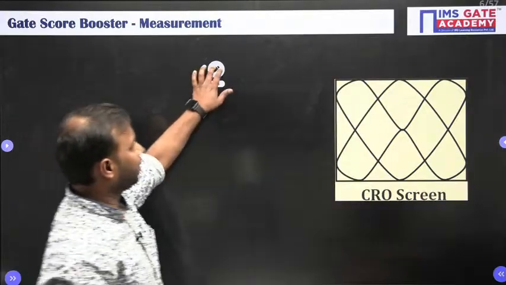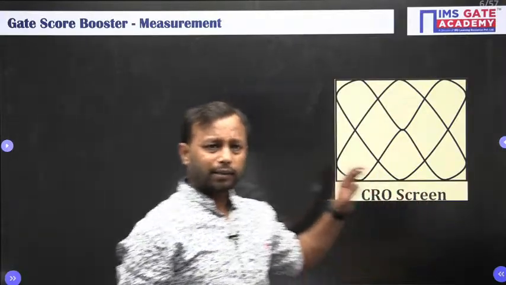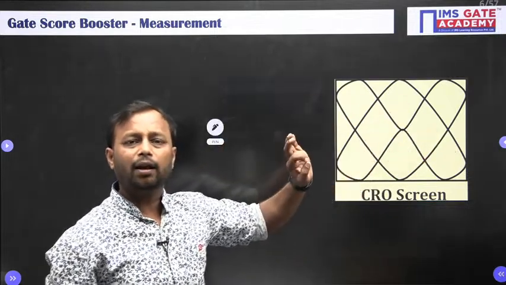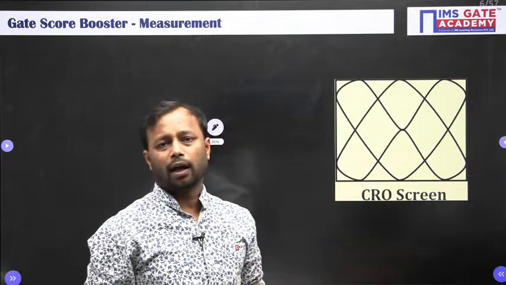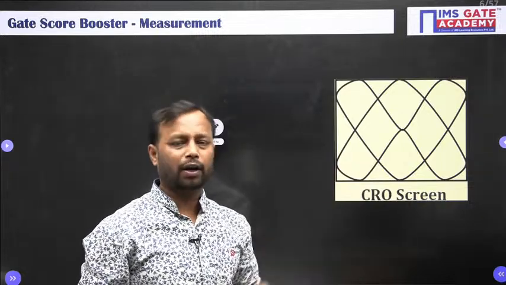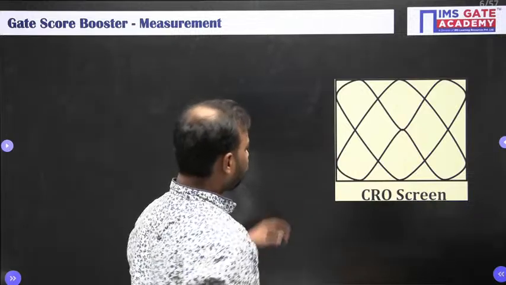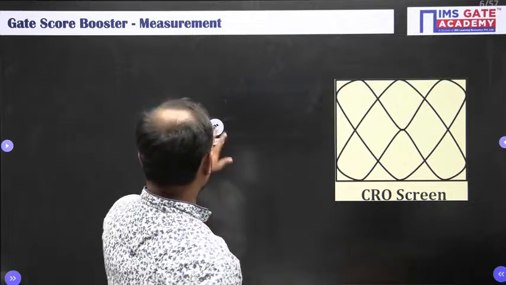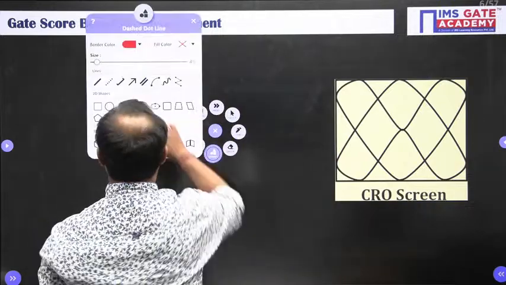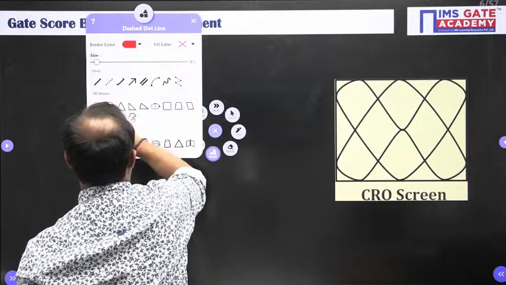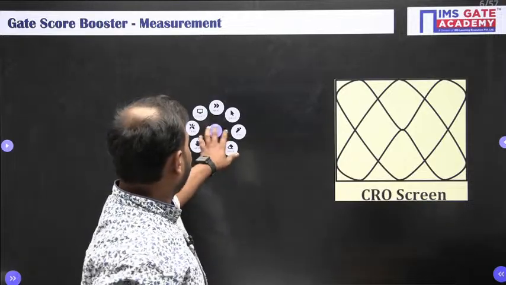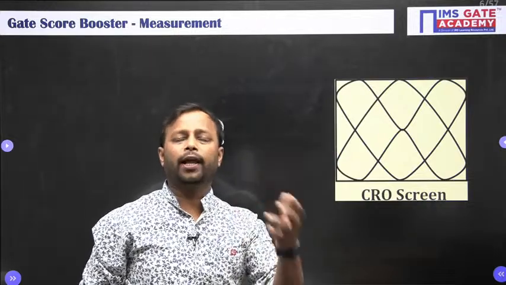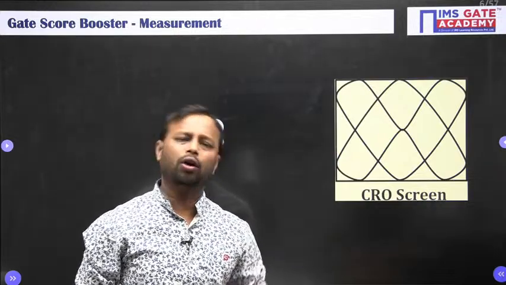Now come to the CRO. So as I told you, this figure is obtained from the reference signal having the frequency omega x and the unknown signal having the frequency omega y. So from here we are going to obtain omega x. See how. Okay. So there is a method which is known as the intersection method to obtain the unknown frequency.